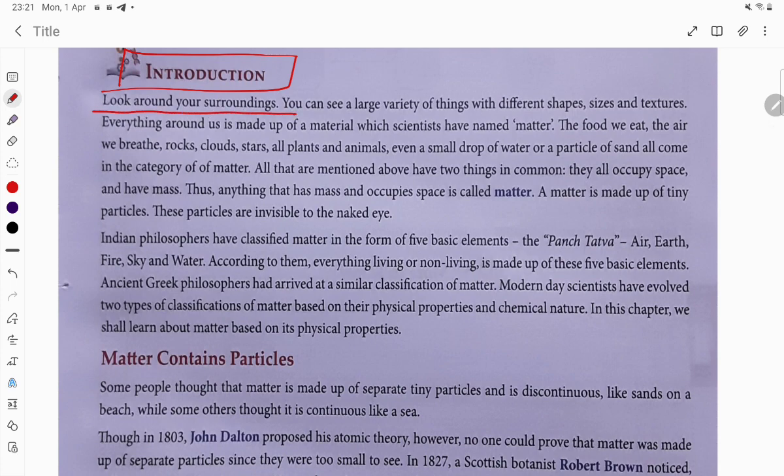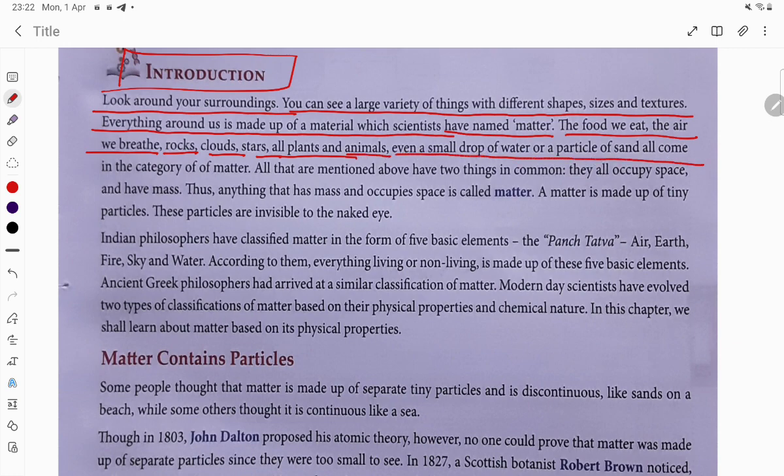Look around your surrounding. You can see a large variety of things with different shapes, sizes and textures. Everything around us is made up of material which scientists have named matter. The food we eat, the air we breathe, rocks, clouds, stars, all planets and animals, even a small drop of water or a particle of sand, all come in the category of matter.